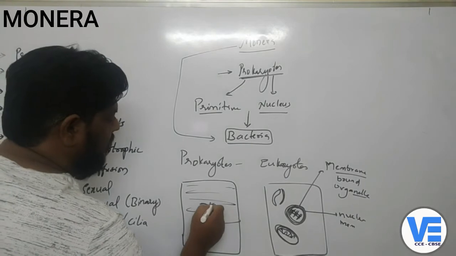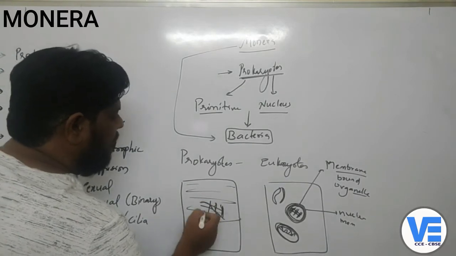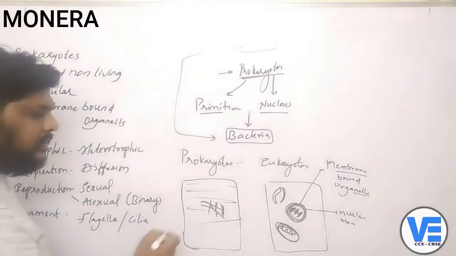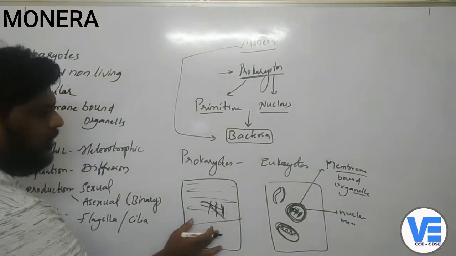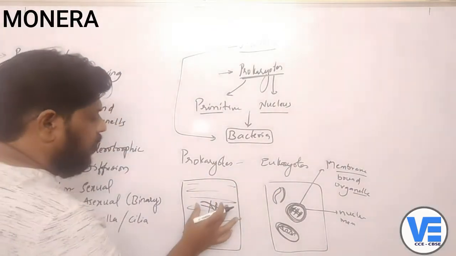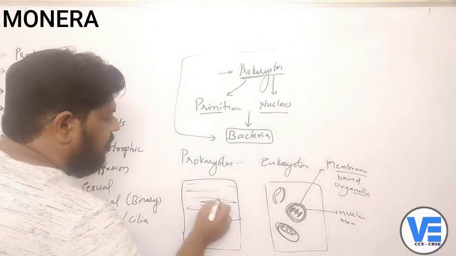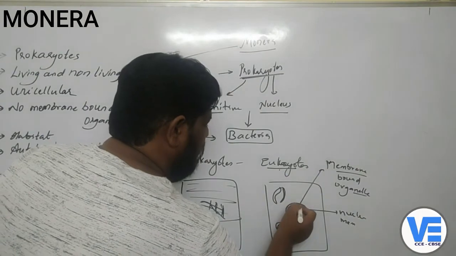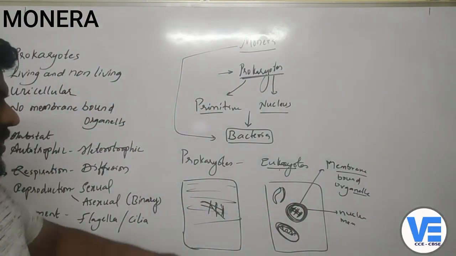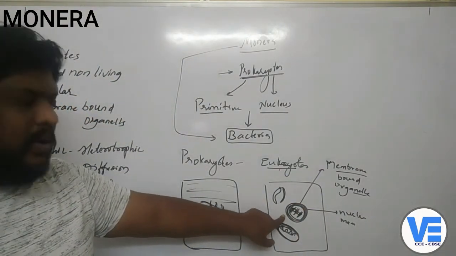As it is suspended, it is not bounded by any membrane. There is no membrane around the organelles in prokaryotes. So the basic difference in the prokaryotes and eukaryotes is, prokaryotes will not have a membrane around the organelles, but in the eukaryotes, you can see the nucleus has the membrane around it. It is surrounded by a membrane.